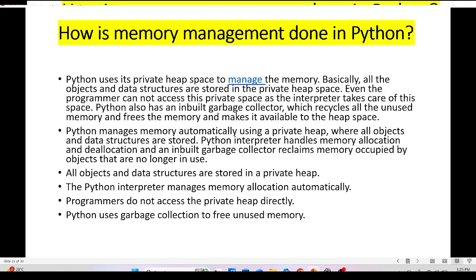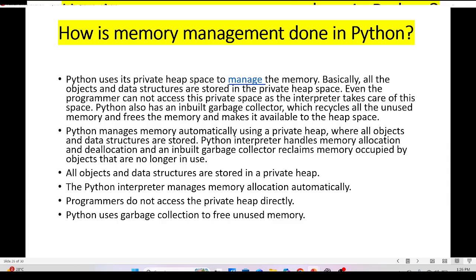How is memory management done in Python? Python uses its private heap space to manage the memory. Basically, all the objects and data structures are stored in a private heap space. Even the programmer cannot access this private space, as the interpreter takes care of it. Python also has an inbuilt garbage collector which recycles all the unused memory and makes it available to the heap space.